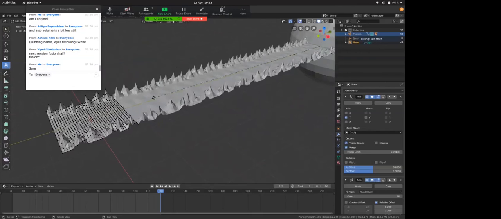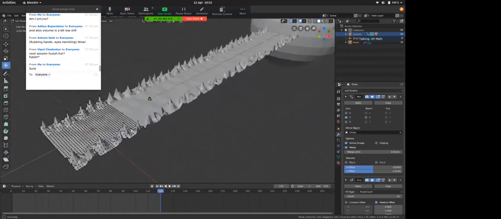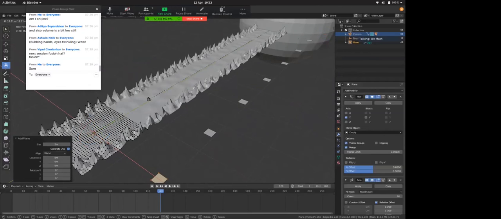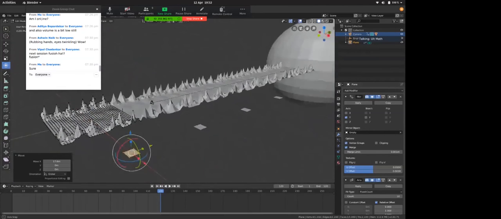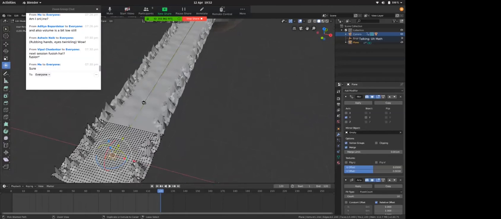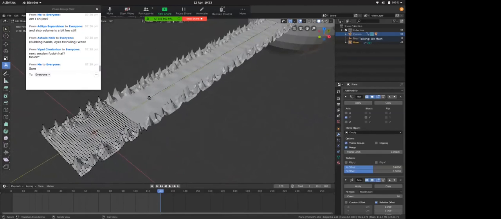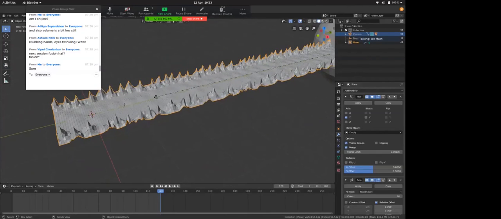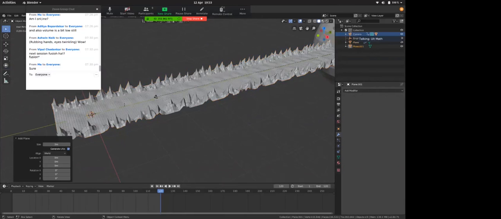I'll make a plane. Don't do this. Never add objects in edit mode. That's a huge mistake if you do it. Always exit your edit mode. Now add objects. I'll add a plane. I'll bring it out. Yeah, this is my plane now.